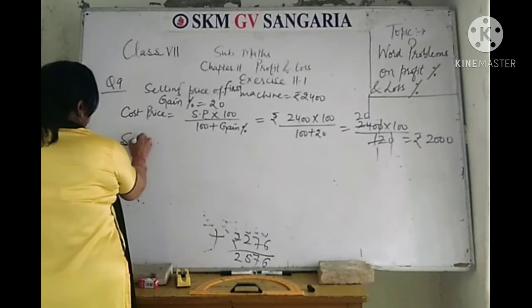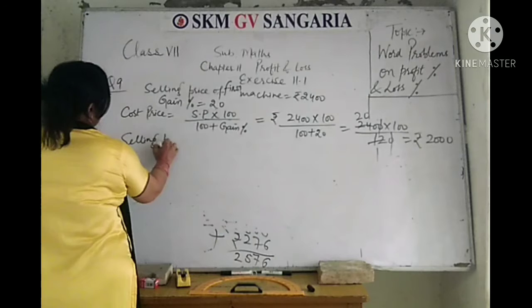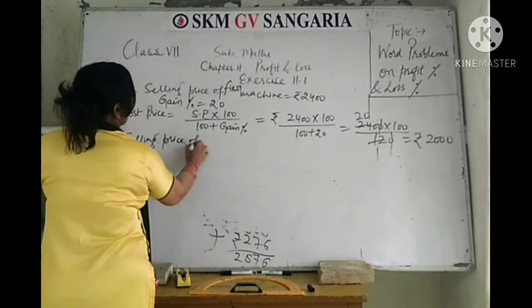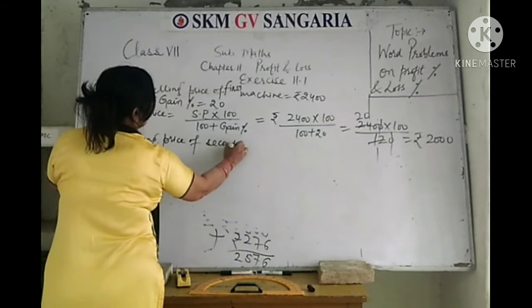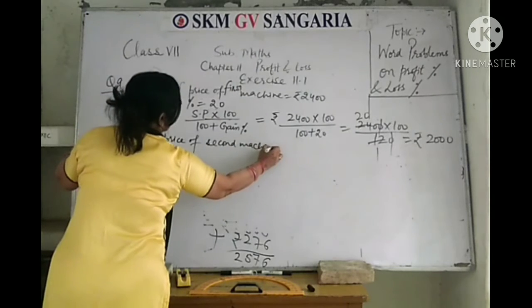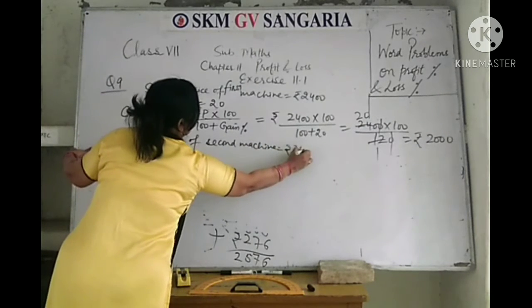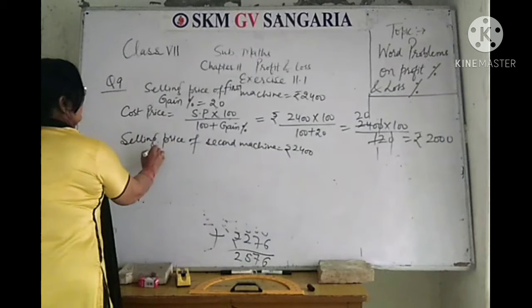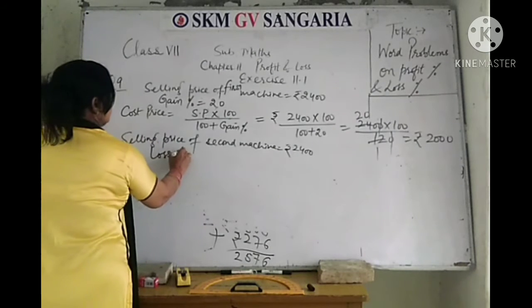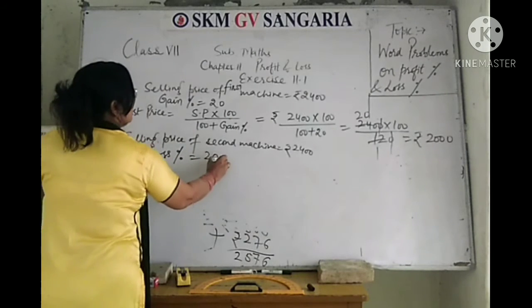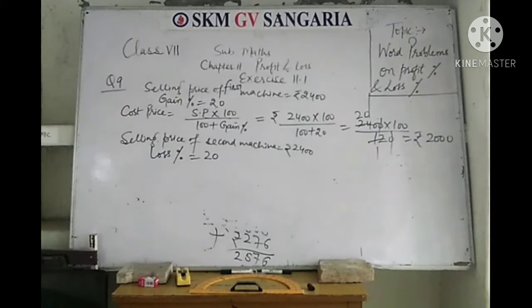Now selling price of the second machine is rupees 2,400, and loss percentage is again 20%.